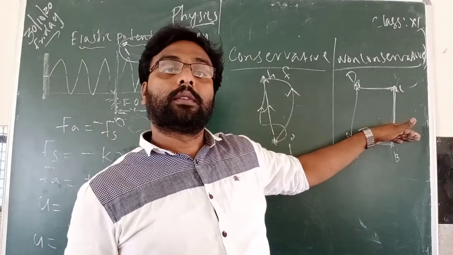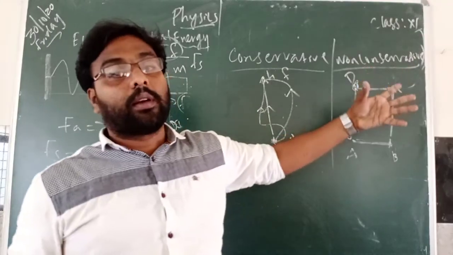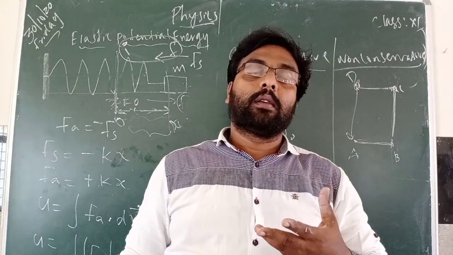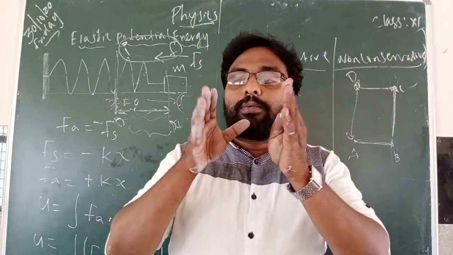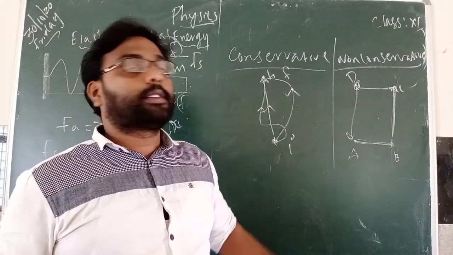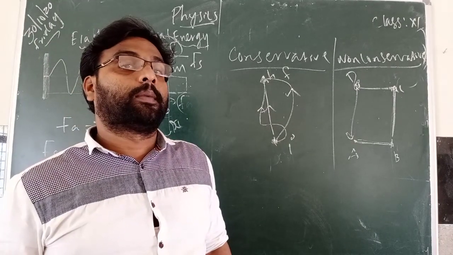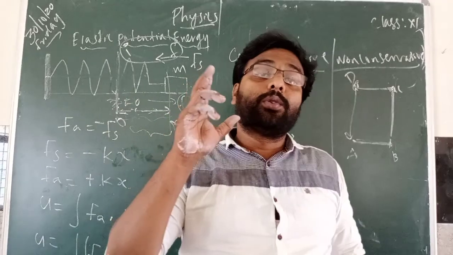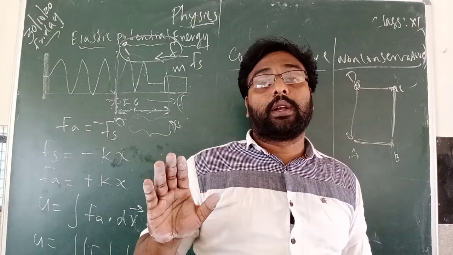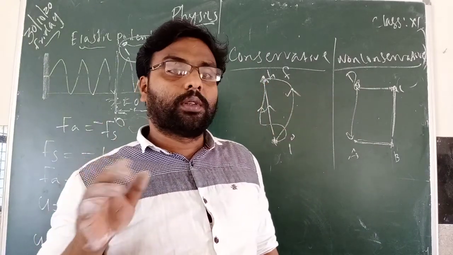For this path, some work is done. Maybe for this path, some more work is done. For this path, less work has to be done. So the work done is different depending on the path between the initial position and the final position. It is due to the frictional force. So that is a non-conservative force. Here frictional force is a non-conservative force.